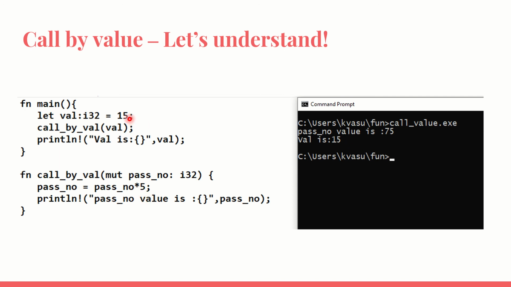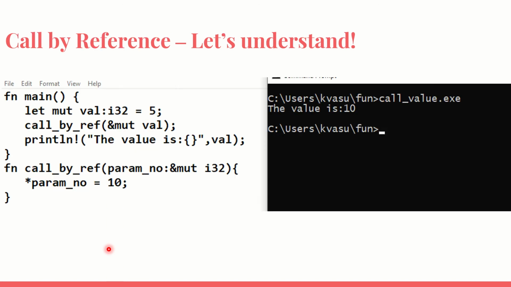You are sending the copy of 15, I mean the val, and it is collected in another variable by name pass_number, and you access pass_number and you get the result. You can see the result out here. The function call happens here, and then it comes over here. I print the value after multiplication, so 75 gets printed, and I will go back here and I print the value again. Value is 15. So it does not make any change in the source. It only makes the changes in the copy. As you can see here, this 15 has been sent as a copy.